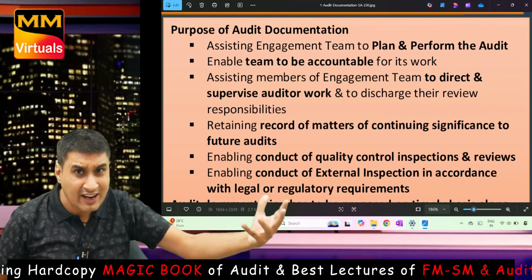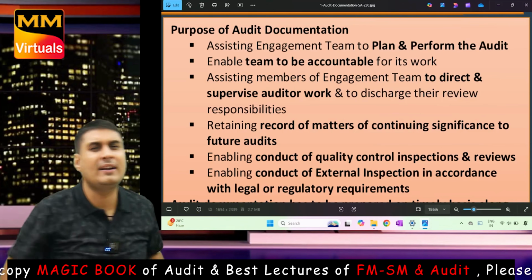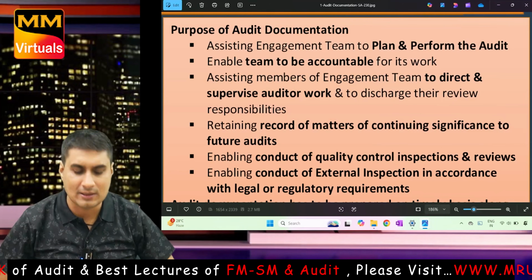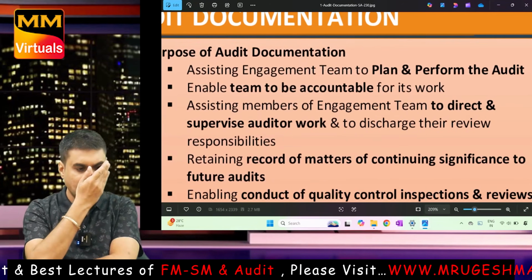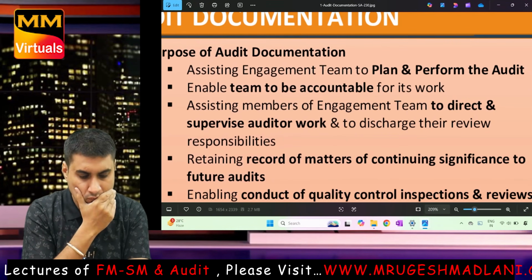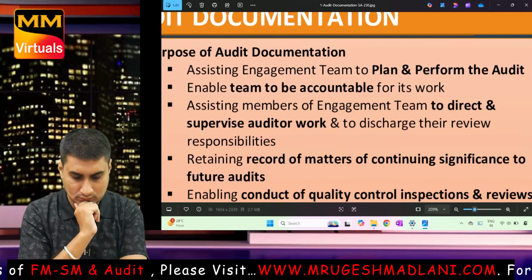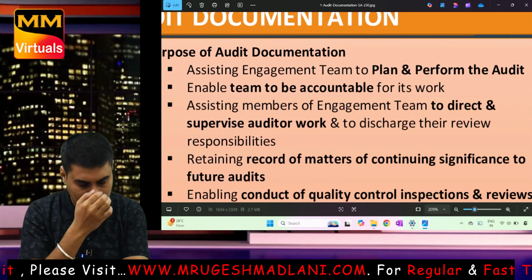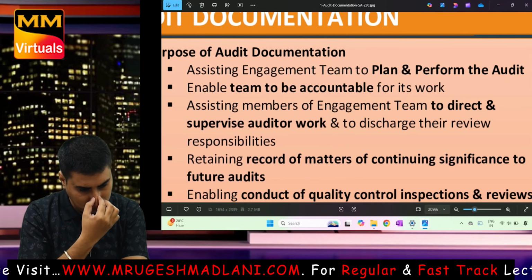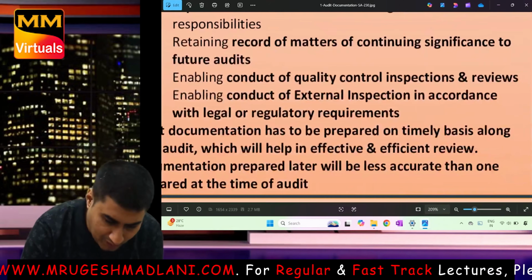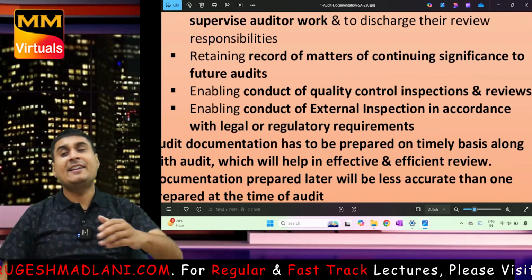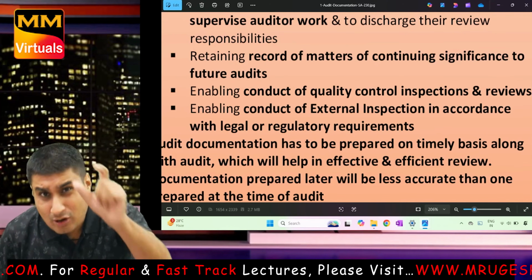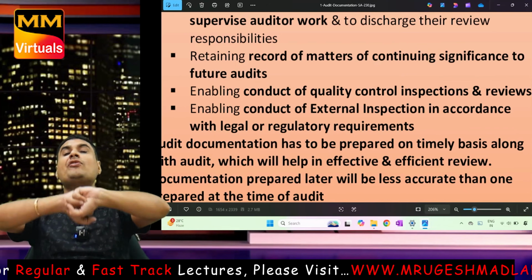Assist members of the engagement team to direct and supervise work and discharge their review responsibility. Learn 3 points. Done. Last 3 points. Retaining record of significant matter helps me in a future audit.